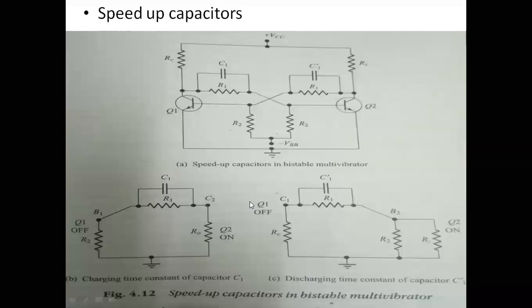Now there is a small derivation in order to calculate the frequency of your circuit. Because we have the capacitance, definitely there is a frequency. This frequency we may call the time instance between two triggering pulses, the restoring time. It is the frequency of your triggering pulse, or we may call it the time period also. Both are reciprocal. That means, what is the frequency of your triggering pulse? There is a small derivation. This is nothing but your time period.